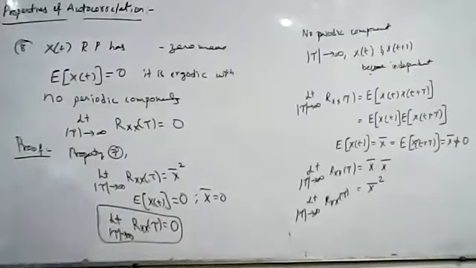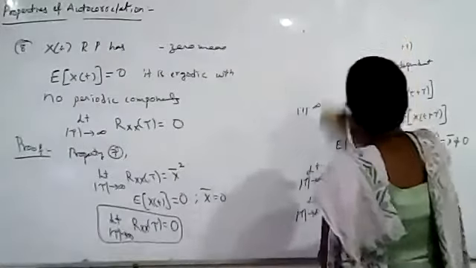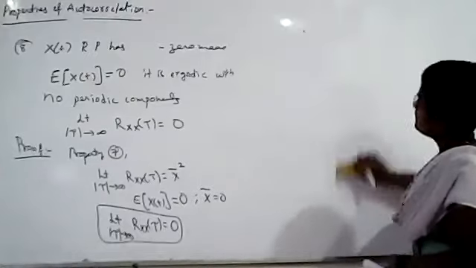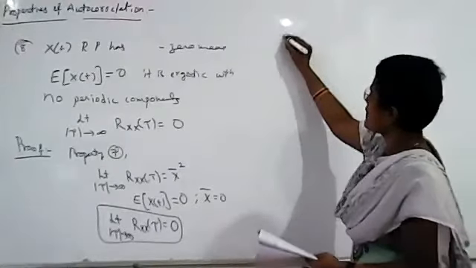Now we'll see the ninth property. There is no proof for this. We have only a statement for it, and we will discuss the statement. Let's note down the ninth property.